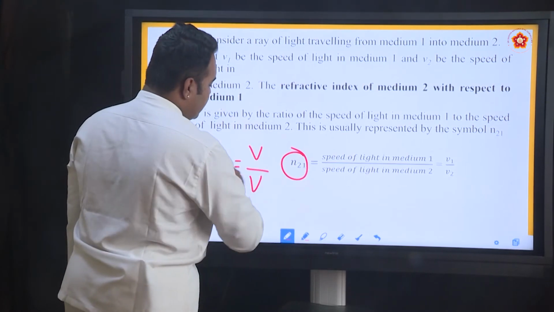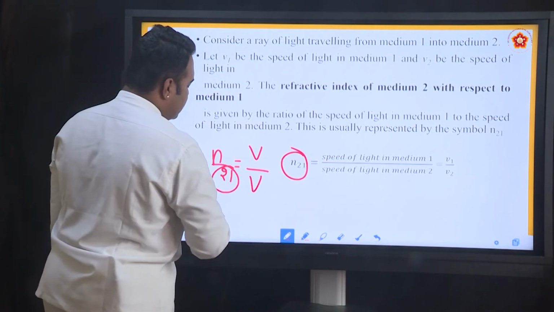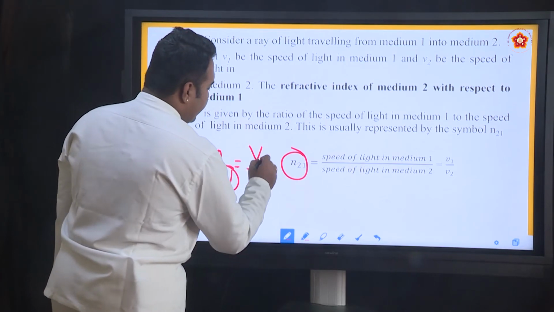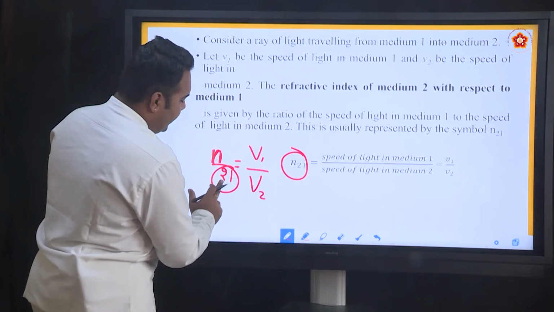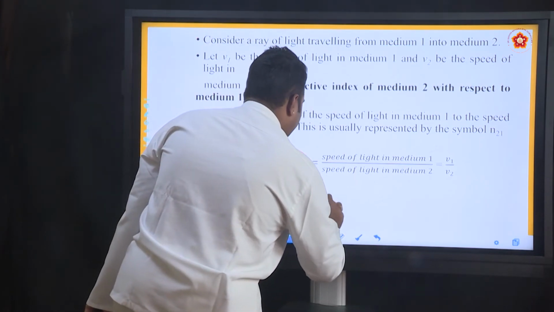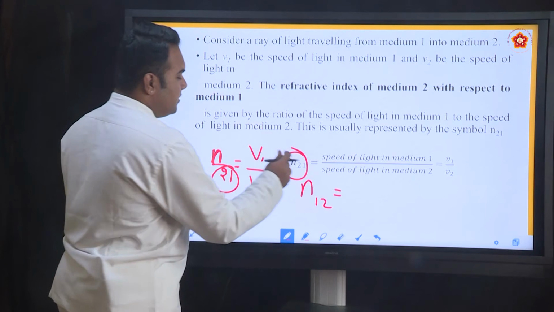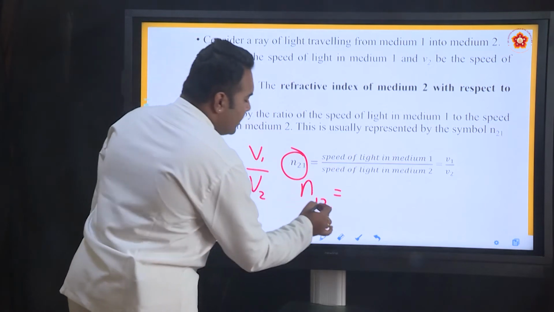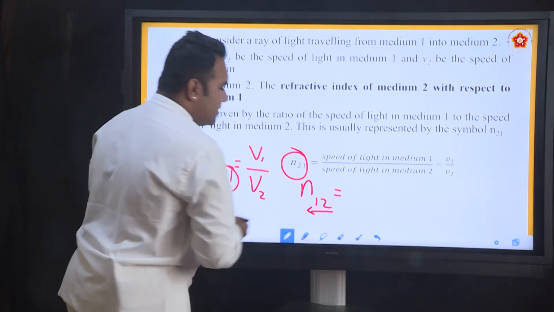so n21 is equal to speed of light in one medium by speed of light in another medium. Sometimes you may get confused which one to put, whether v1 by v2 or v2 by v1. There is a simpler way to remember this. Whenever you are writing n21, write whichever is near to the equal to sign in the numerator, the other one goes to the denominator. Refractive index of second medium with respect to first medium is v1 by v2. Suppose we have n12. What should this denote? n denotes the refractive index. Refractive index of first medium with respect to second medium means what? Refraction is happening in the first medium and the light ray is travelling from the second medium to the first medium.